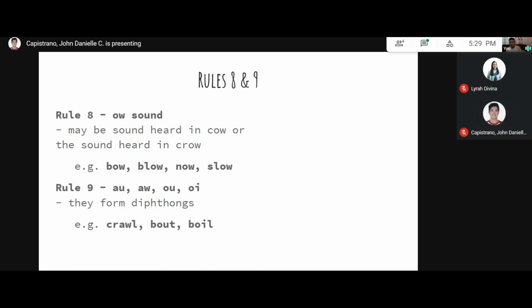All right, so rules 8 and 9, they're actually related sounds. They're blended vowel sounds. For example, the ow sound like in cow or o sound like in crow. The OW letters can be pronounced in either way. For example, bow sounds like the ow in cow, while blow sounds like the o in crow. Now sounds like cow as well, while slow sounds like crow. Can you give other words that end in the OW sound that can be used in either context?